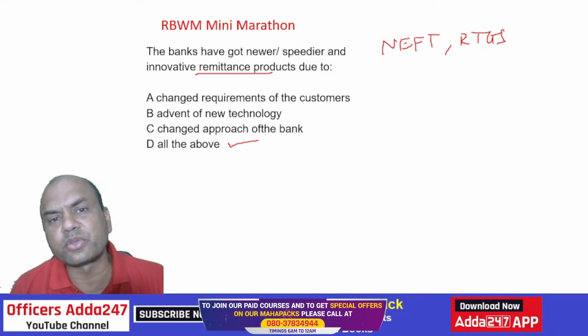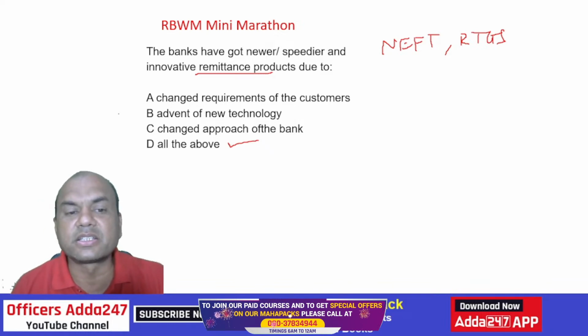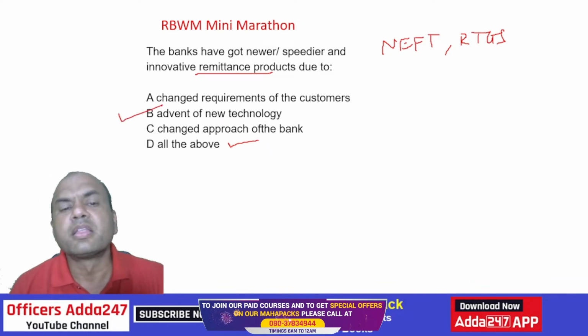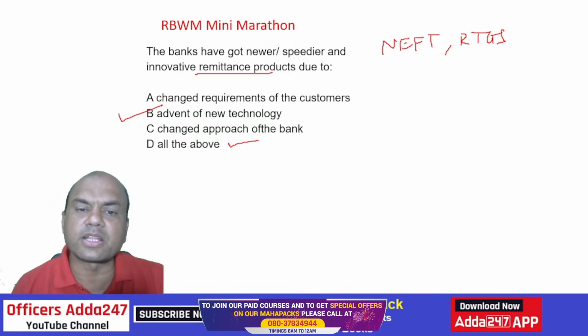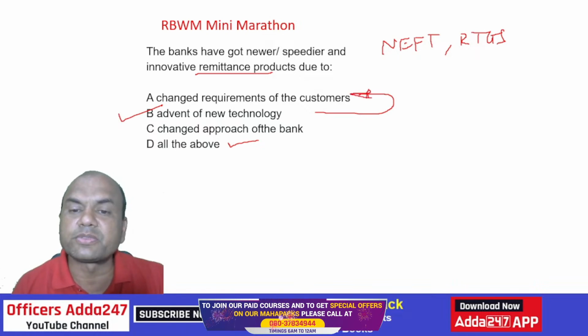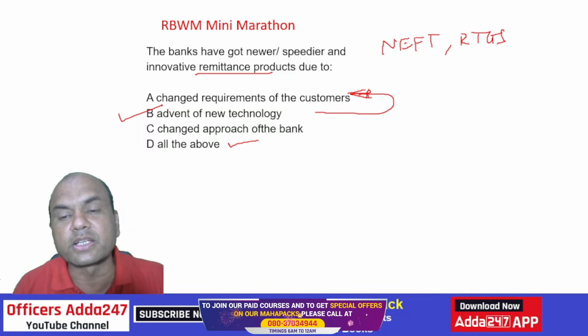But the real answer is not this. The real answer is new technology. Because of technology, the customer requirements have changed. Remember, you need to understand cause and effect properly.